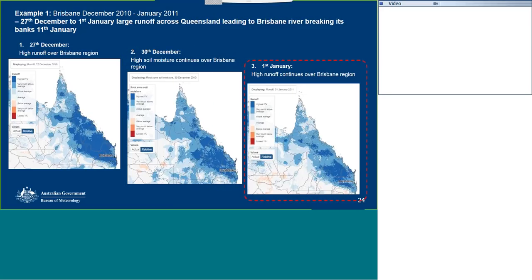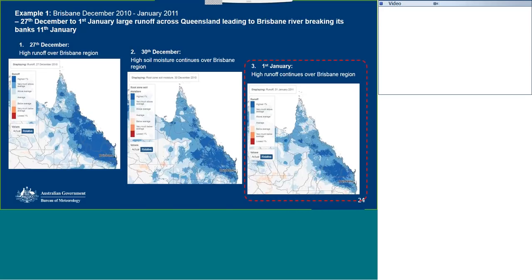Moving to the third panel here, we see top 1% runoff values continue extensively over the region until the 1st of January. So again, we're looking at relative values in the legend, and we can see this in the visualisation here over the Brisbane region. So this excess water moved down the catchments, and as more rain fell, flooding continued into January 2011, and the Brisbane River broke its banks on the 11th of January.